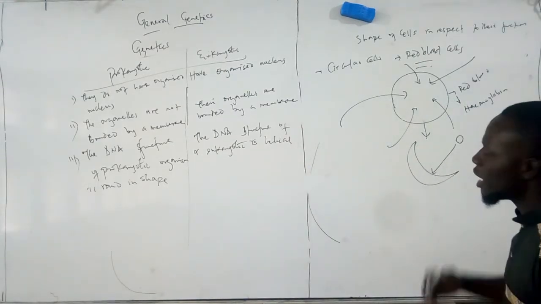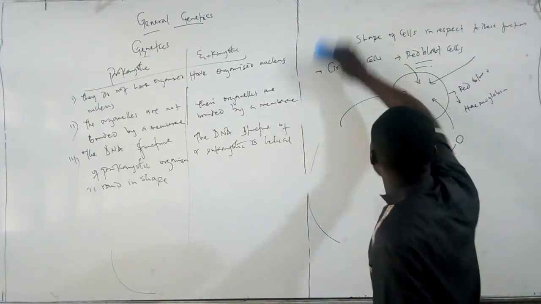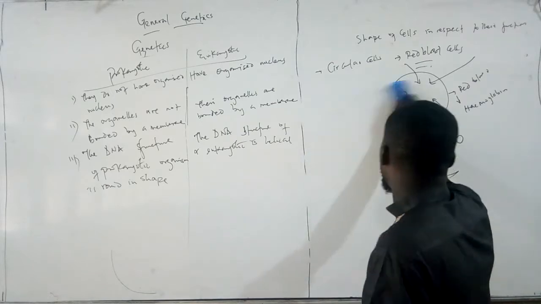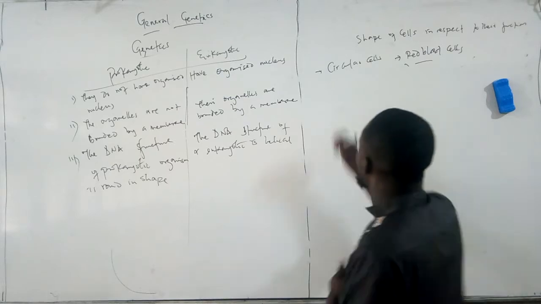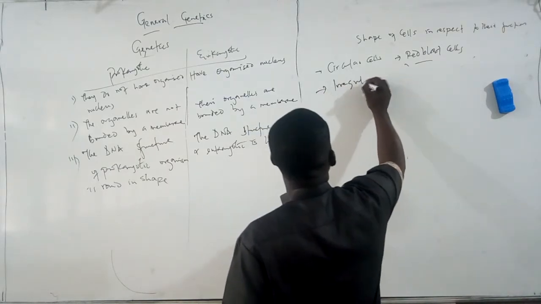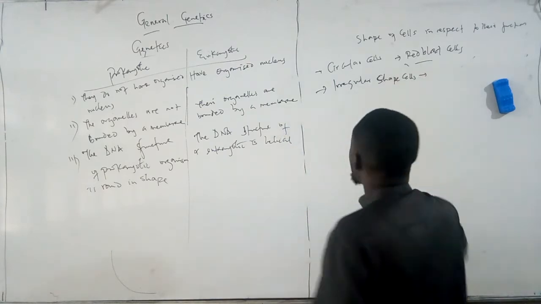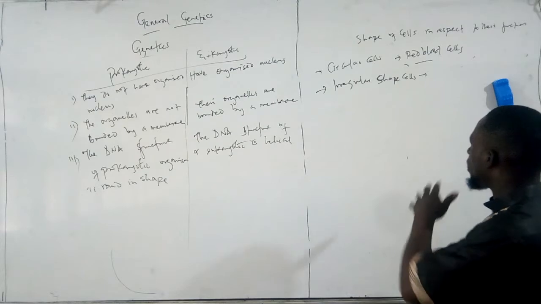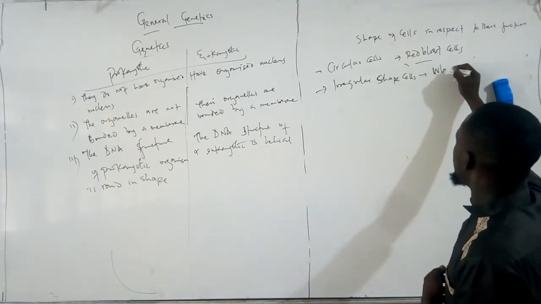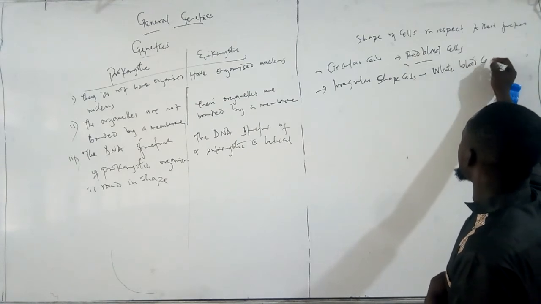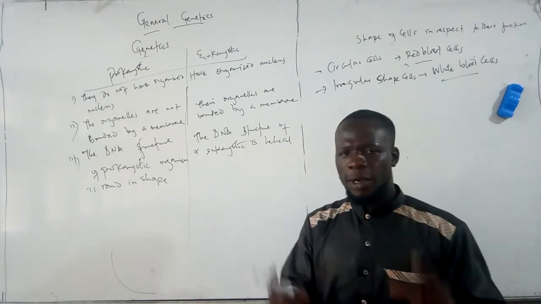Now, let's look at another example of what I'm trying to say, which is cells that have irregular shapes. Talking about irregular shaped cells, for example, we have the white blood cell. In most cases, you find out that the white blood cell is irregular in shape.